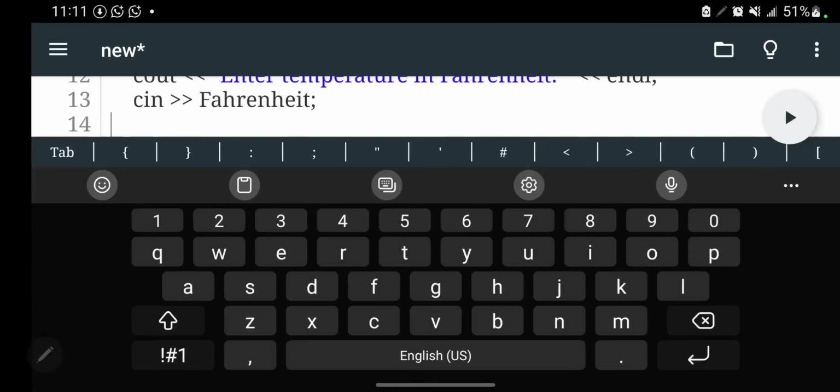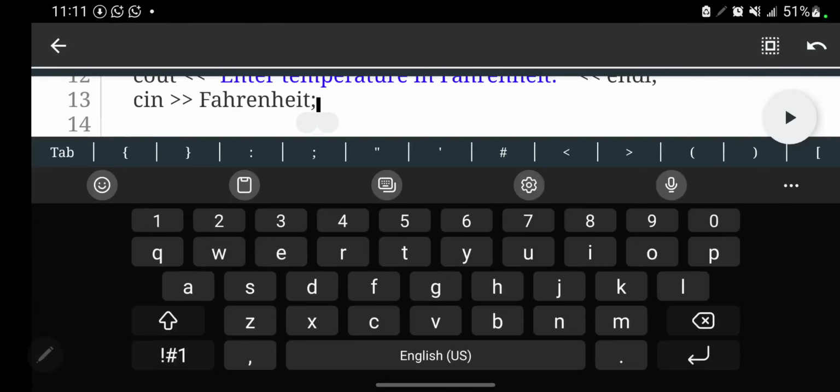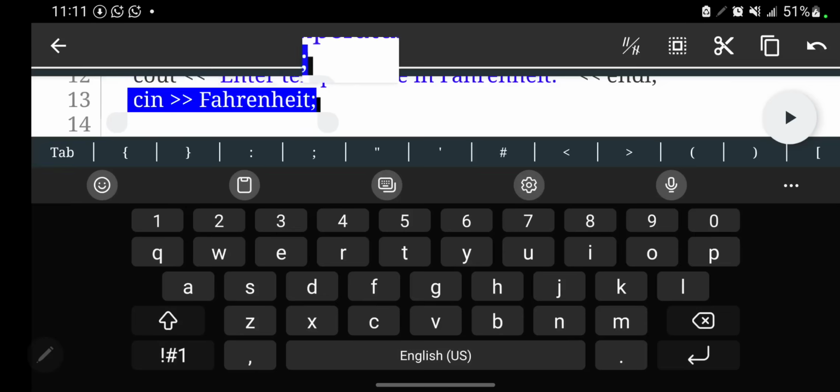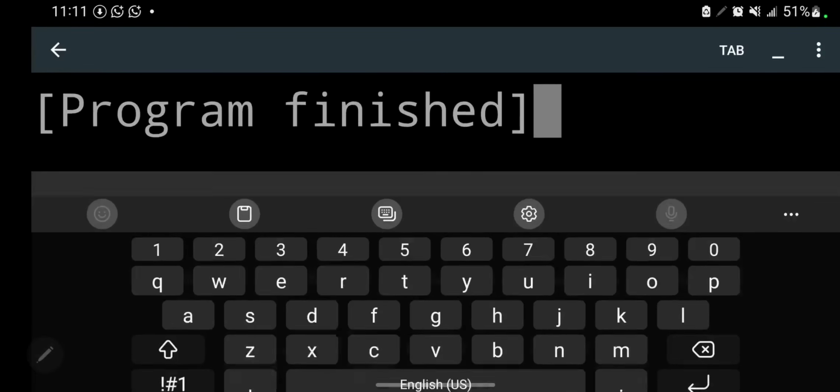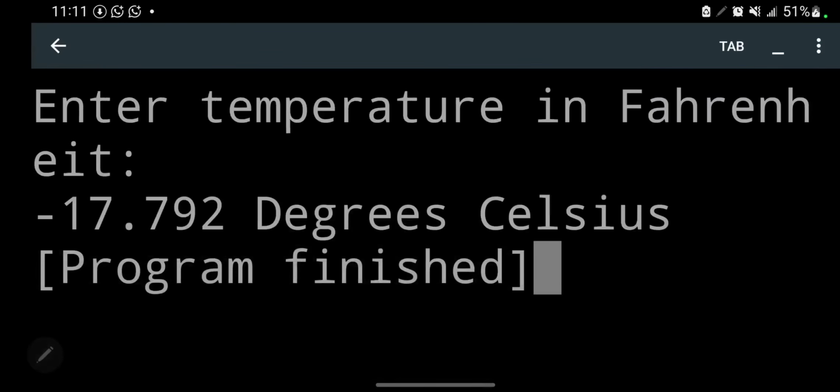Without the cin, let's say if I was to remove this, let me first copy so that I don't have to type this. If I remove this, my code will run, enter temperature in Fahrenheit.